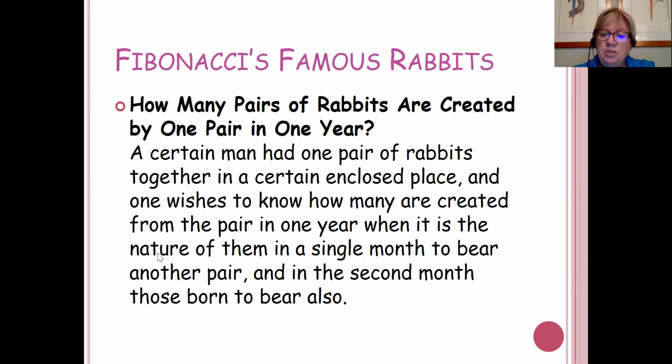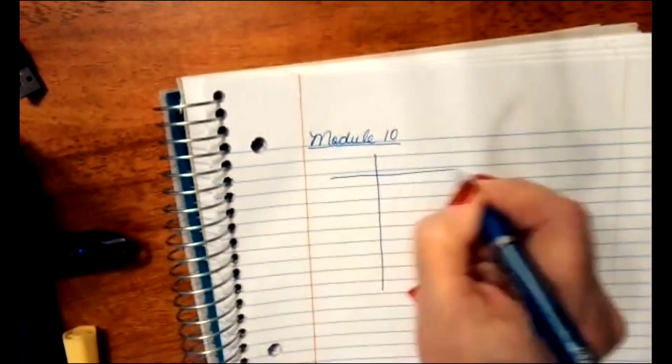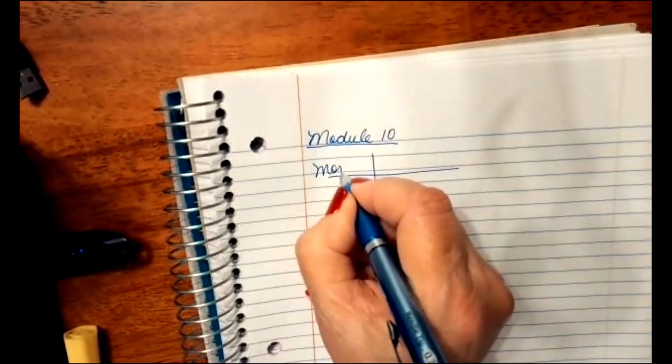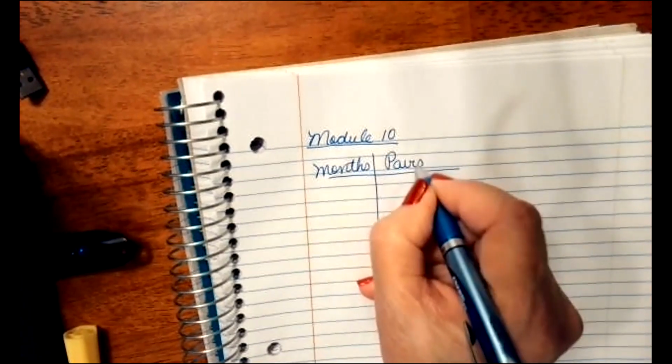All right, so here's the deal with the problem. Let's make a table and see what's going on with this. Okay, so this is very similar to what Fibonacci did in the book. You've got a table with the months and the pairs of rabbits.